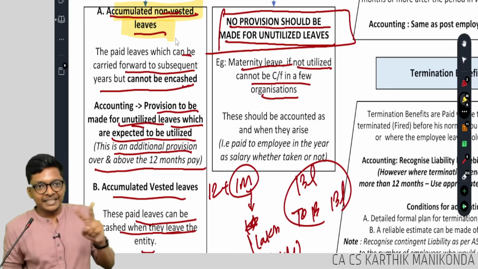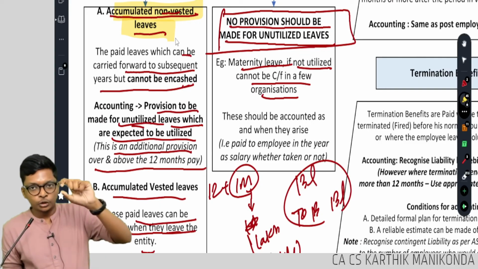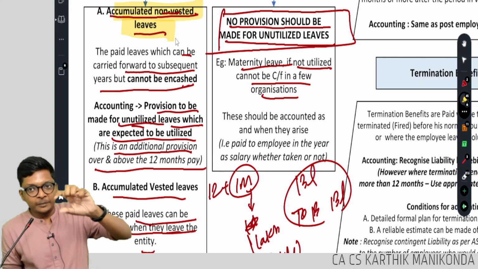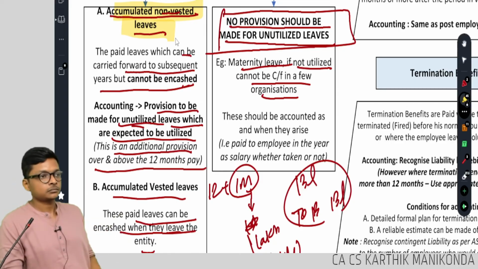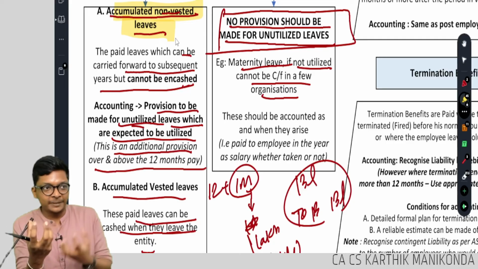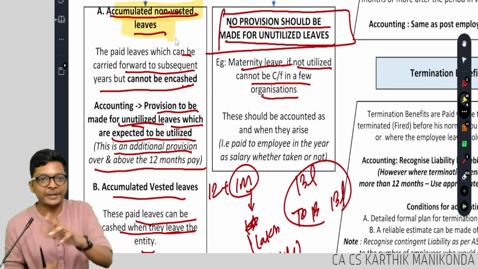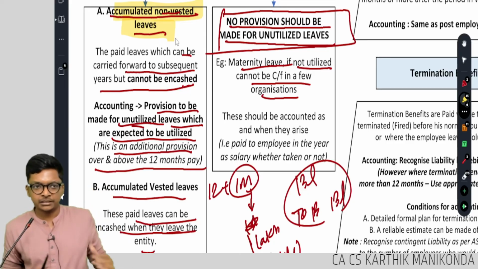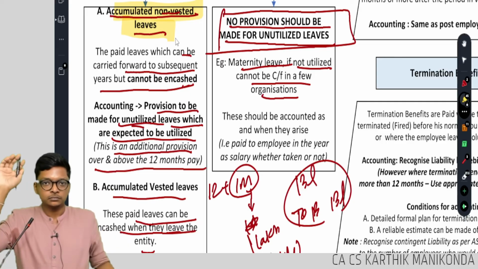Accumulated non-vested leaves, we saw the full accounting. You create a provision, provision will be utilized in the year you use it. Are you following? That's the case where first year we got 13 lakhs debit, second year we got 11 lakhs, cash paid was different. Are you understanding, guys? How many of you genuinely understood?